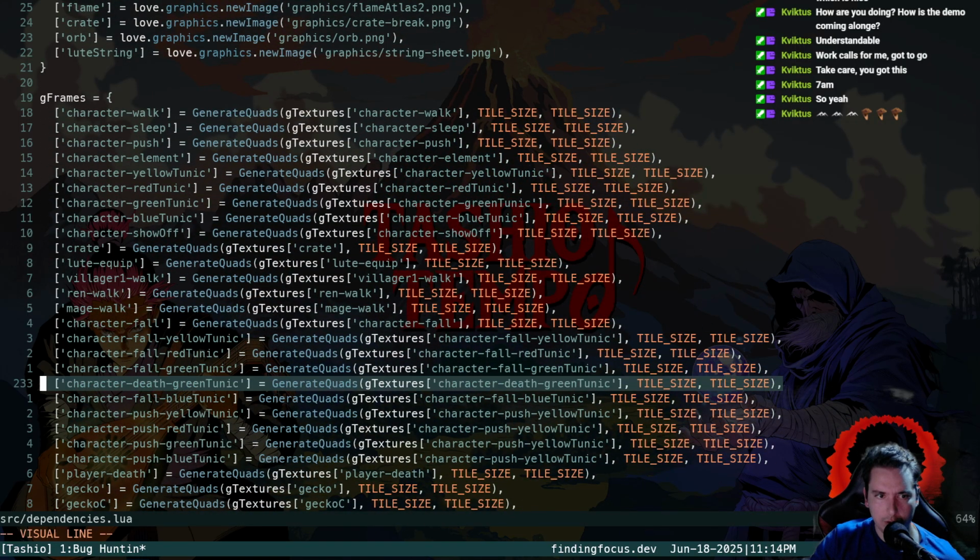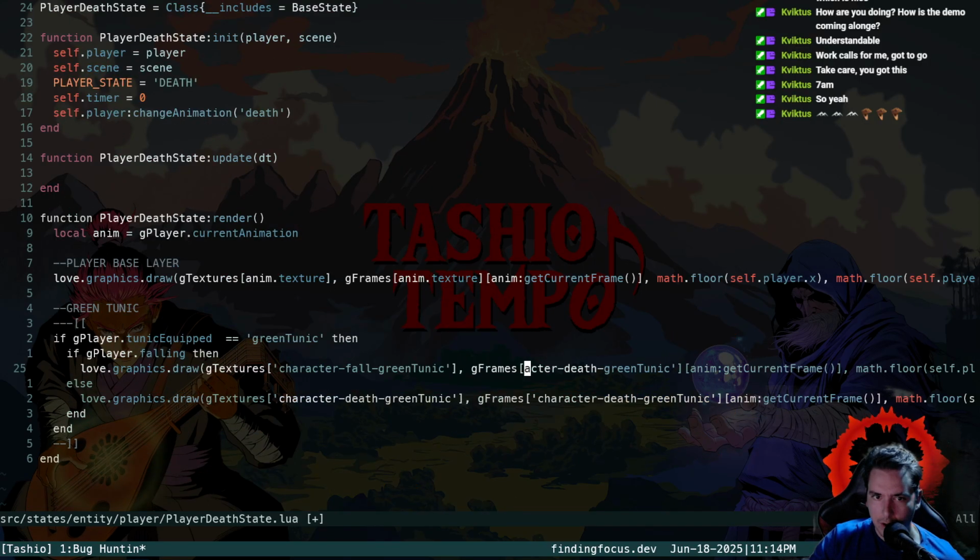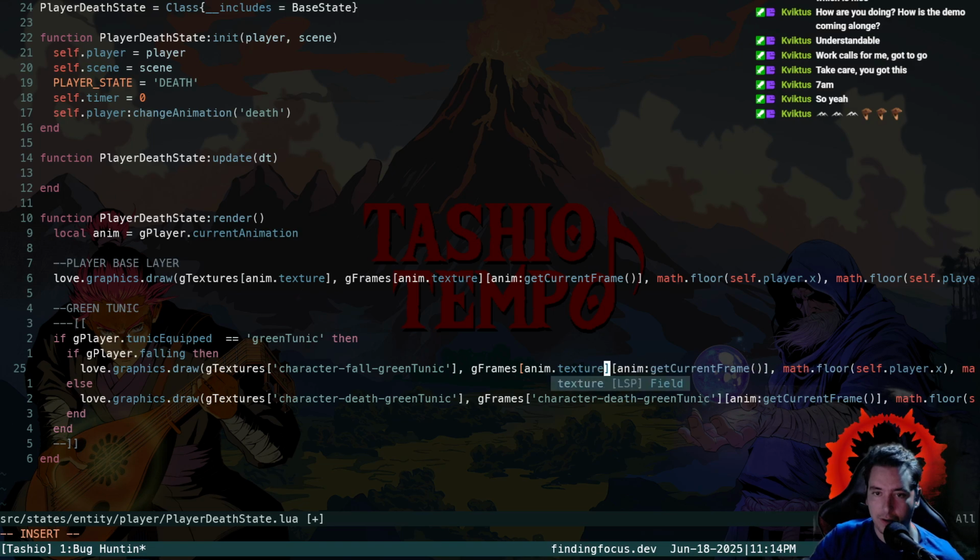Character death green tunic. Okay. I'm not gonna complain. I'm gonna put the fix in and test it one more time, and hopefully we're good.